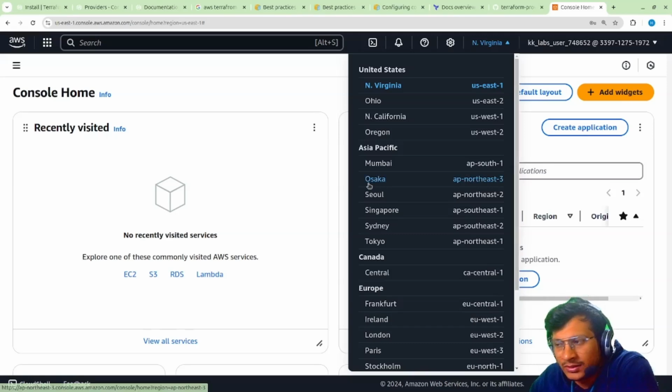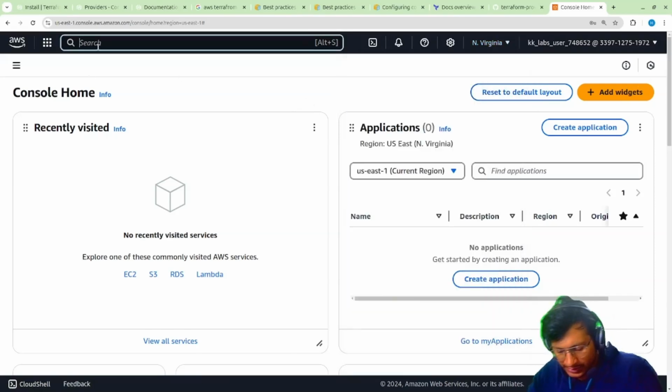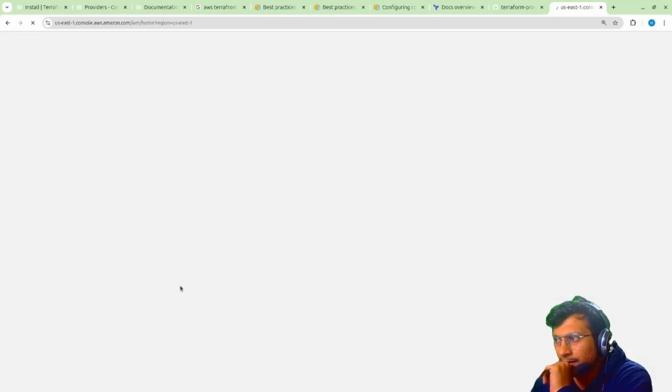For Mumbai, AP South 1, Osaka, and there are a lot of others. We humans understand the names in the left of this list, but Terraform and AWS CLI and APIs understand the ones on the right. So these are the region codes, region IDs. So first of all, what we'll be needing here is IAM. Go to IAM, and yeah, I'm in IAM.